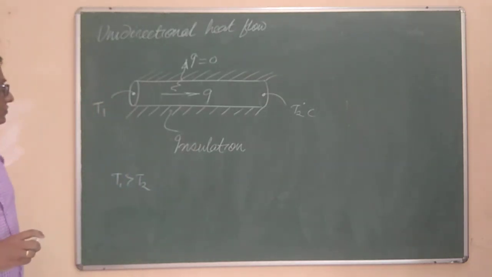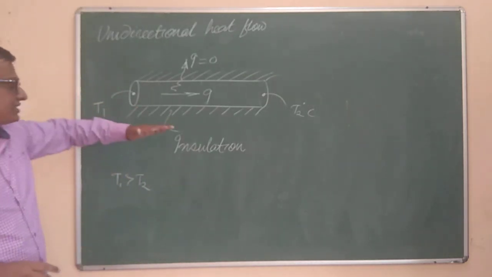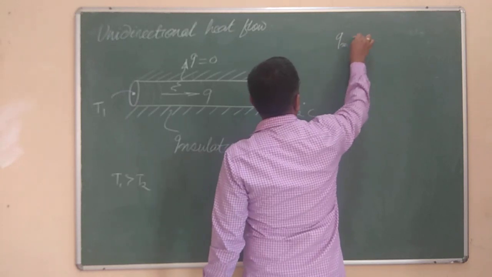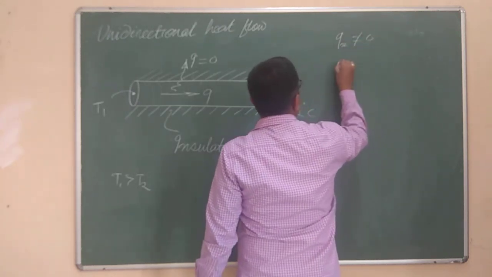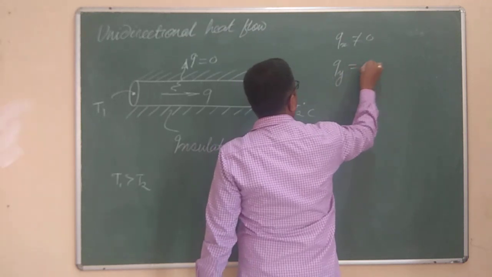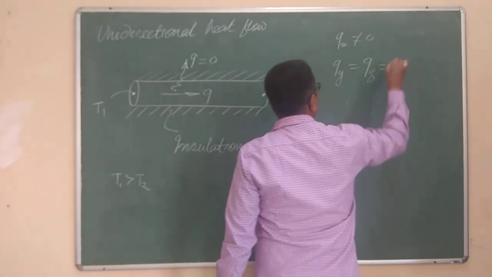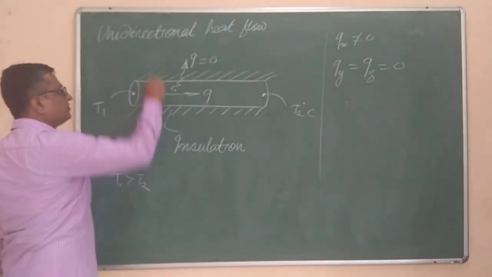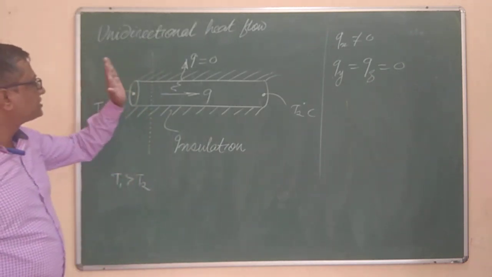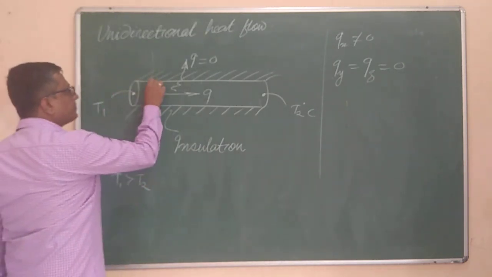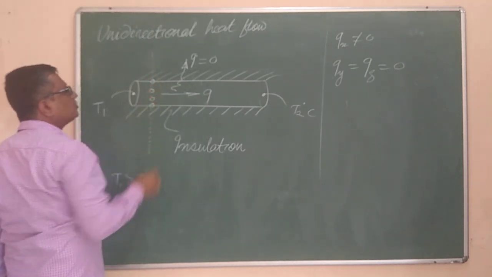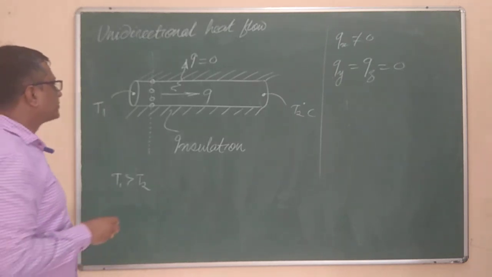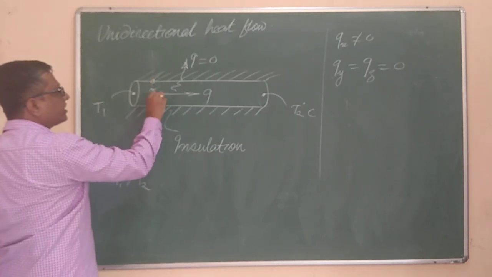Right? Now, if I take down the coordinate axes, like x-axis, y-axis and z-axis perpendicular to it, then I can surely say that the heat transfer taking place in x direction is not equal to 0, whereas heat transfer taking place in y and in z direction are equal to 0. Along with that, you can also prove that if I take any section of that rod and check the temperature at this point, this point, this point, it will be the same and will remain the same with respect to time also. For example, if the temperature at this point is 100 degrees Celsius, this will also be 100, this will be 100, this will be 100.